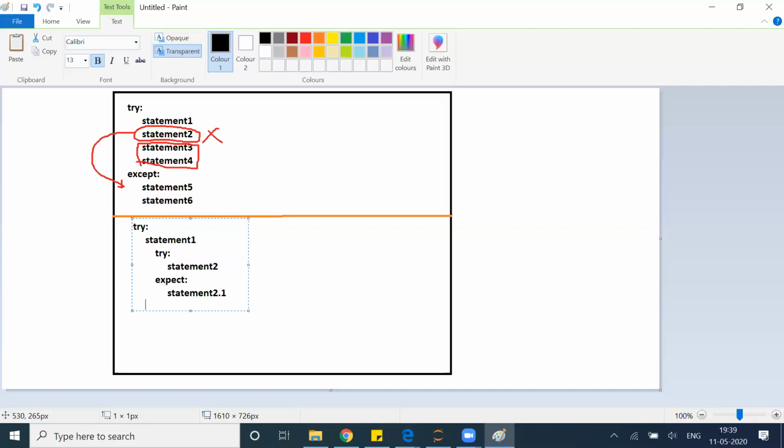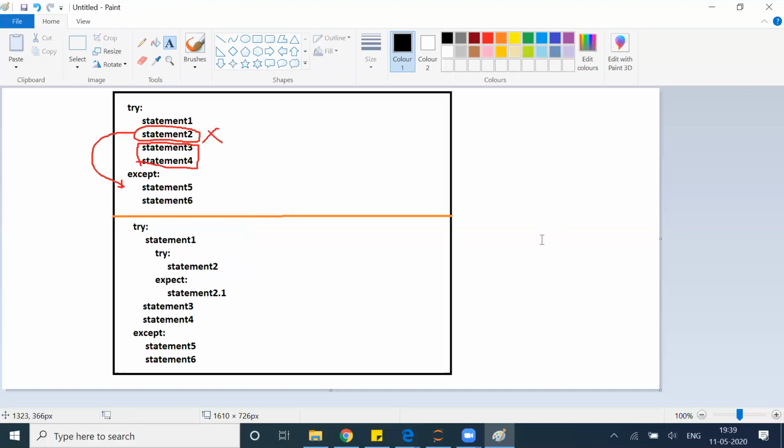After that, statement 3, statement 4 will execute. And then we'll have except block for the entire block. Let's say statement 5, statement 6.